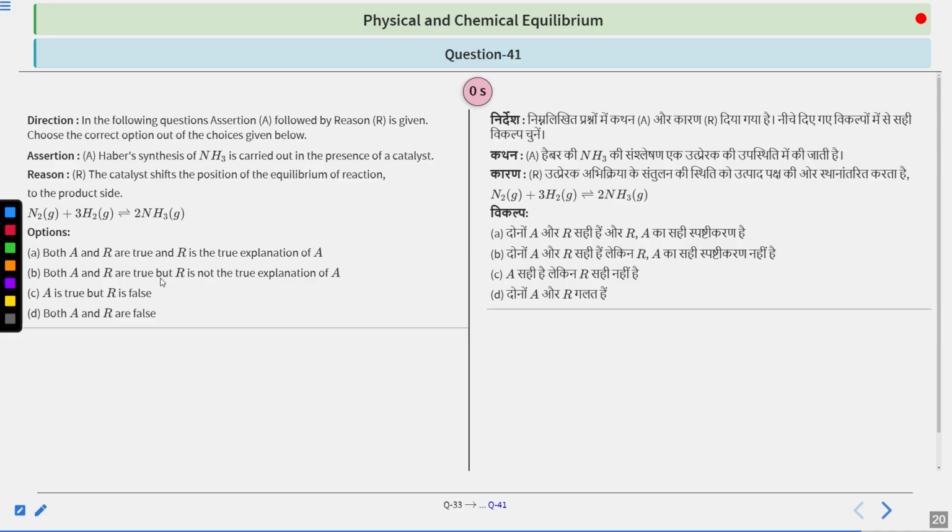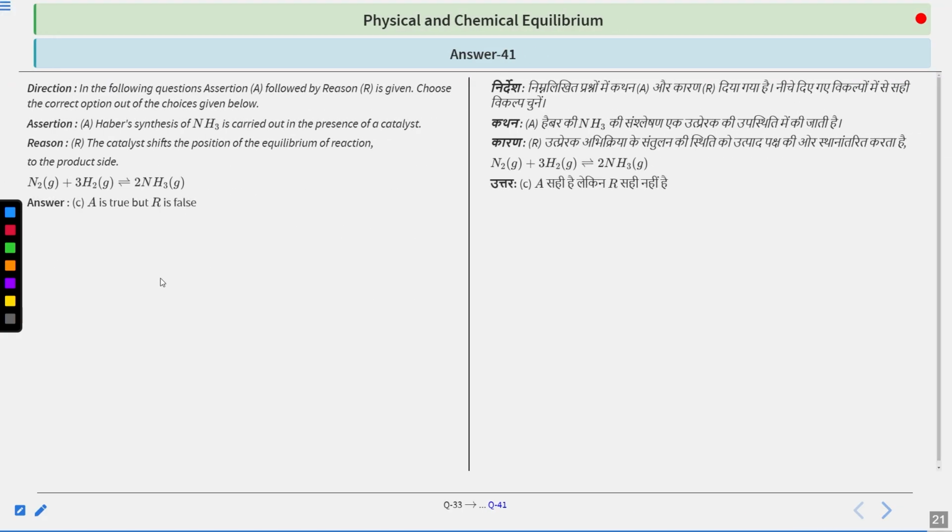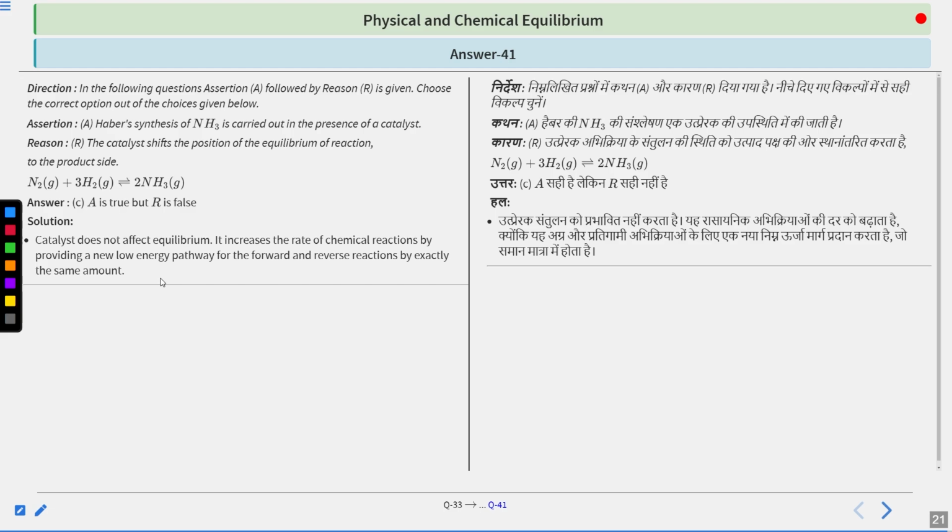Your time is up. For those who solved it, the correct answer is C, A is true, but R is false. So a catalyst does not affect equilibrium. It increases the rate of chemical reaction. We know that by providing an alternate pathway having a lower activation energy, the forward and backward reactions will be accelerated by the same amount. Clear?